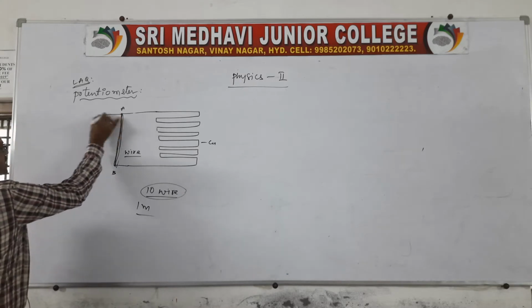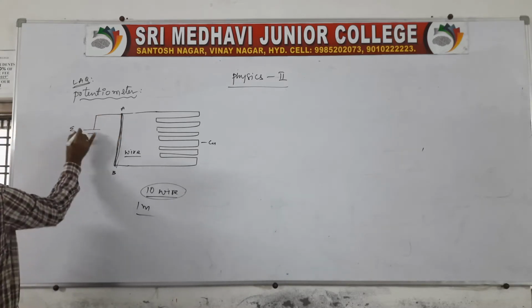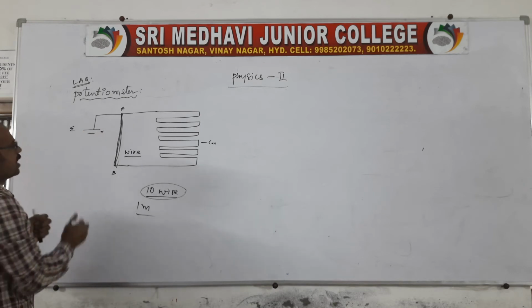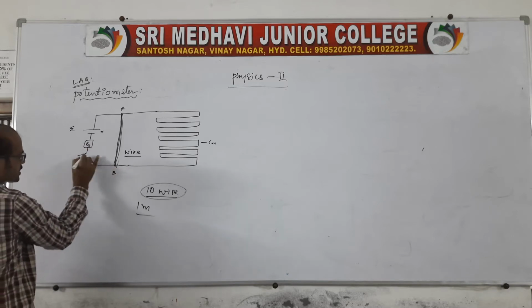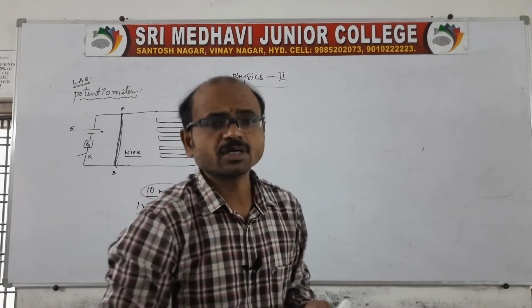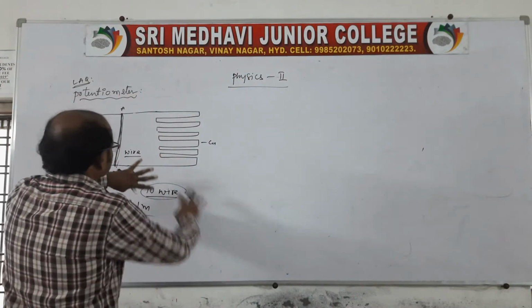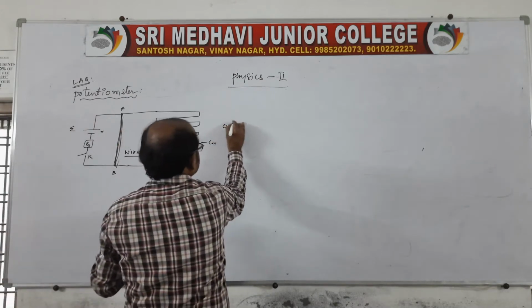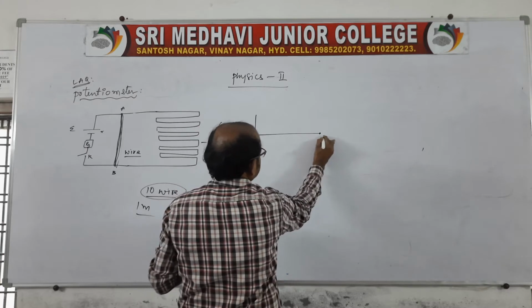Now, this A is connected to the EMF of a cell along with the internal resistance, and as well as there will be a series resistance connected, RS, along with a key. Sir, what is the series resistance? Series resistance is nothing but what we also call a rheostat. I'll give you one more similar diagram, where it is A and B, right?